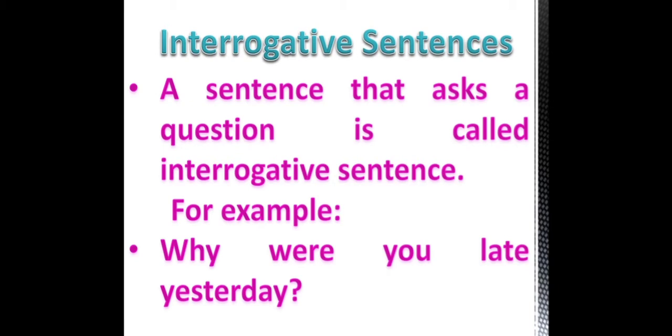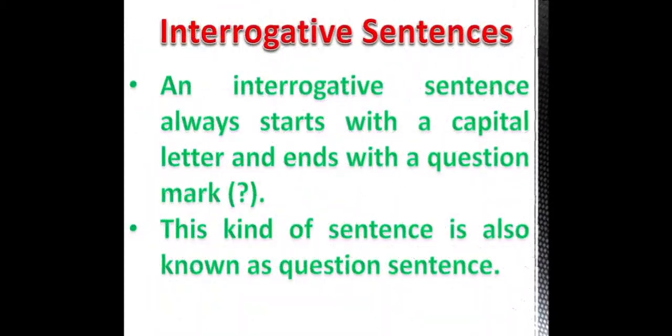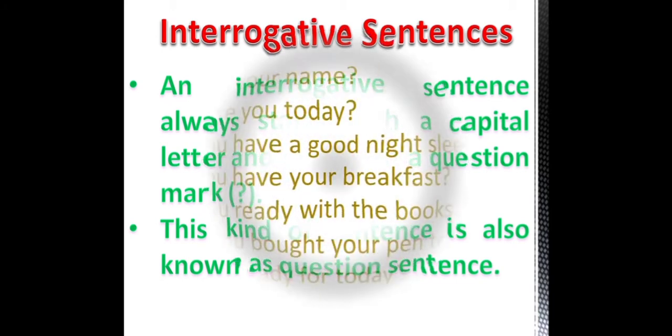Is it sunny? Are these apples? Are they happy? Is the dog friendly?" What am I doing here? I am asking you questions, and all these questions are known as interrogative sentences. An interrogative sentence always starts with a capital letter and ends with a question mark. This kind of sentence is also known as a question sentence.